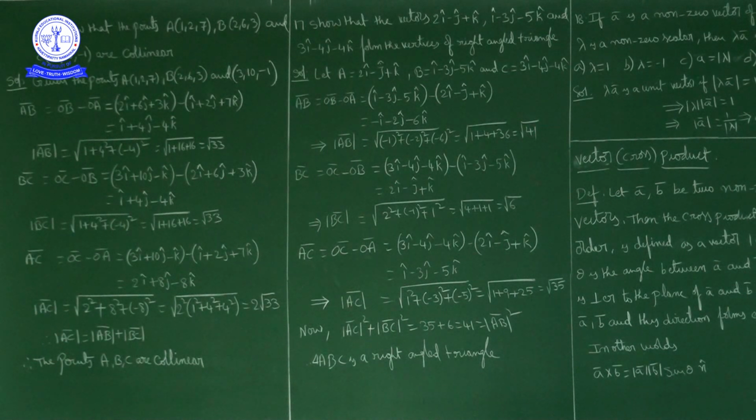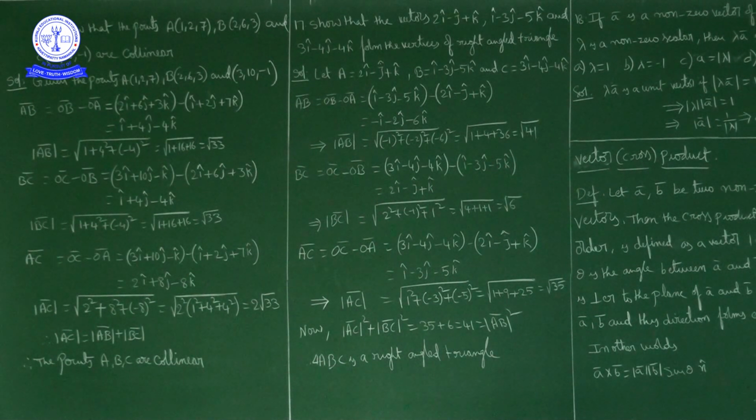Next BC bar. BC bar, what can we write? BC bar is OC bar minus OB bar, where OC bar is 3i cap minus 4j cap minus 4k cap, minus OB bar, which is i cap minus 3j cap minus 5k cap. So 3i cap minus i cap is 2i cap, minus 4j cap plus 3j cap is minus j cap, minus 4k cap plus 5k cap is k cap.